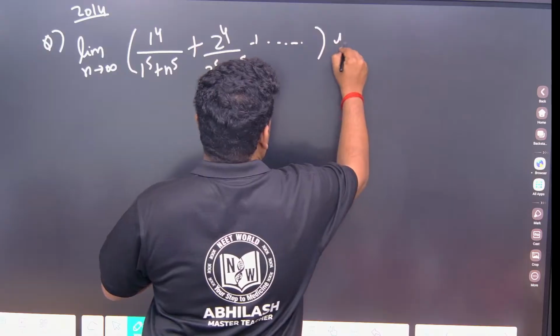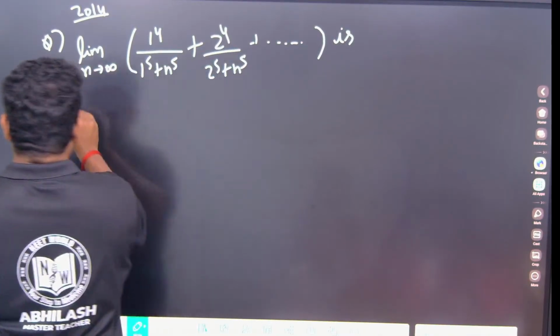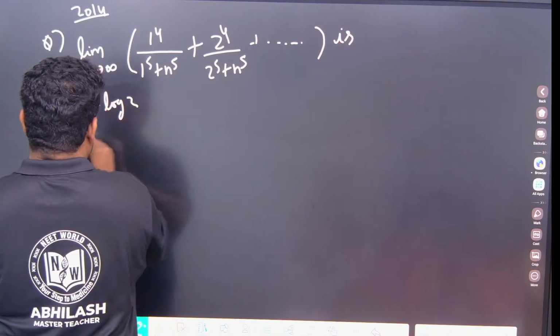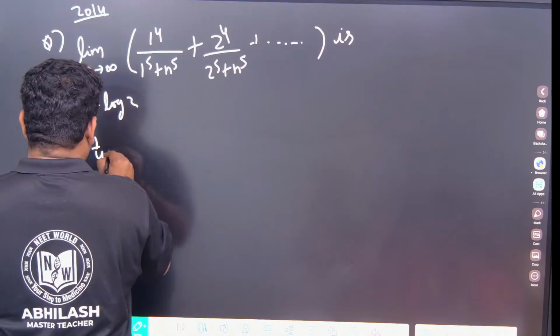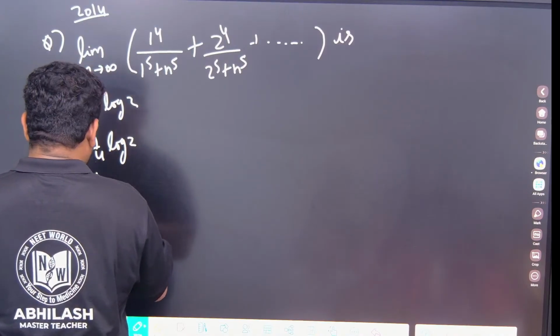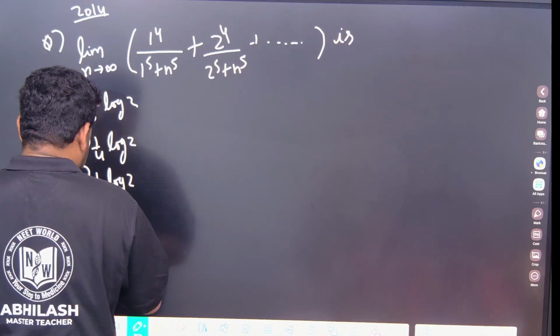Option A is 1 by 5 log 2, option B 1 by 4 log 2, option C 1 by 3 log 2, option D log 2.